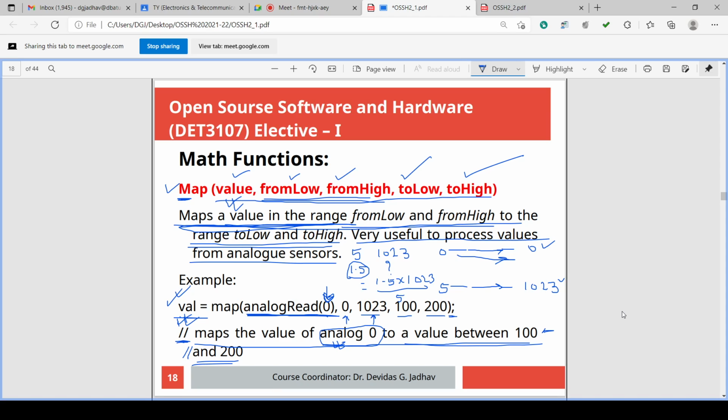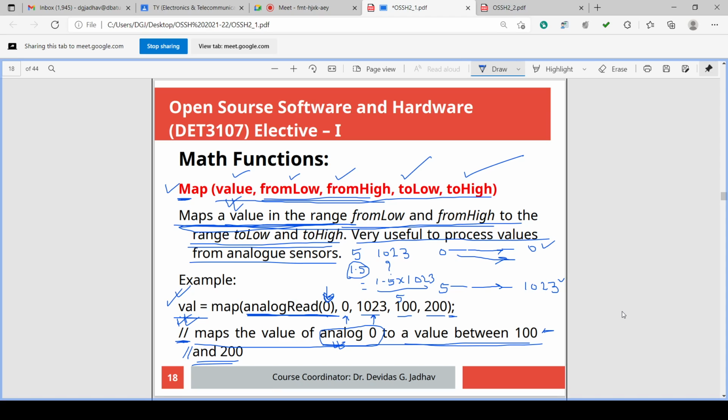Analog input is taken as an analog voltage on the analog input, and that is converted into a digital number 0 to 1023. We get the digital number and not the analog value, isn't it? That same number we want to output on the analog output, but the analog output has a different range, which is 0 to 255 only. So we have to map the 0 to 1023 range onto the 0 to 255 range. Is it correct? Then we can use this map.